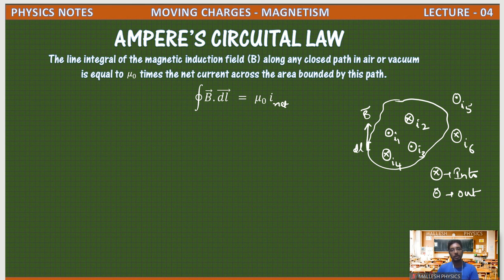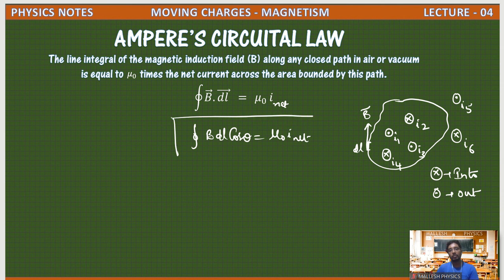According to this formula, B bar dot dl bar is equal to mu naught I net. Here B bar dot dl bar can be written as B dl cos theta, equal to mu naught into I net. This is also one form, where theta is the angle between the magnetic field and the element you are considering. In this diagram, the dl element is parallel to B bar, so theta is equal to 0.